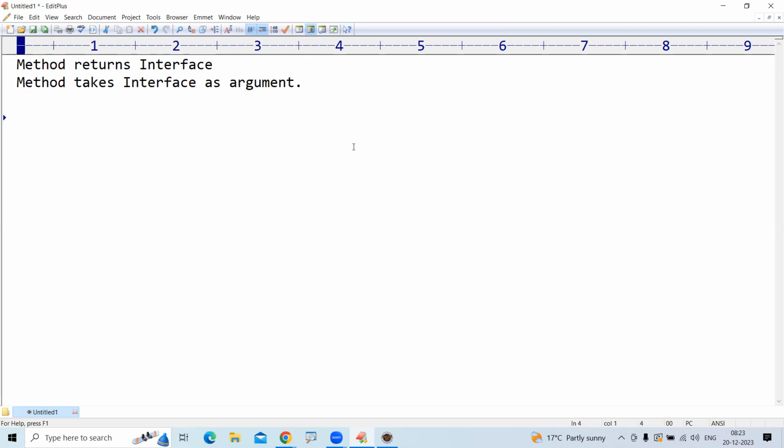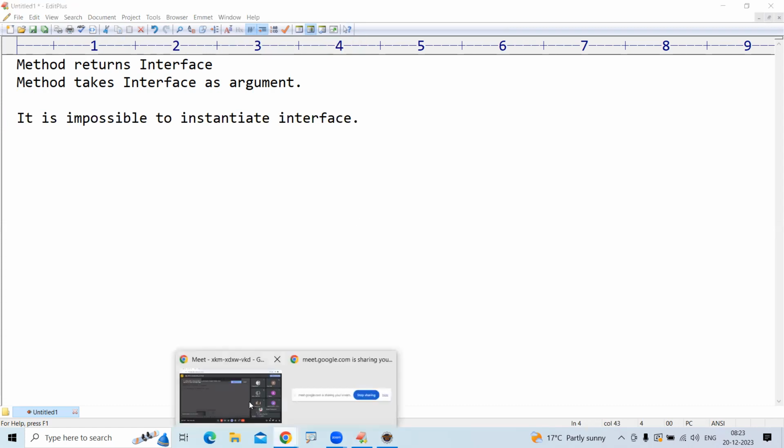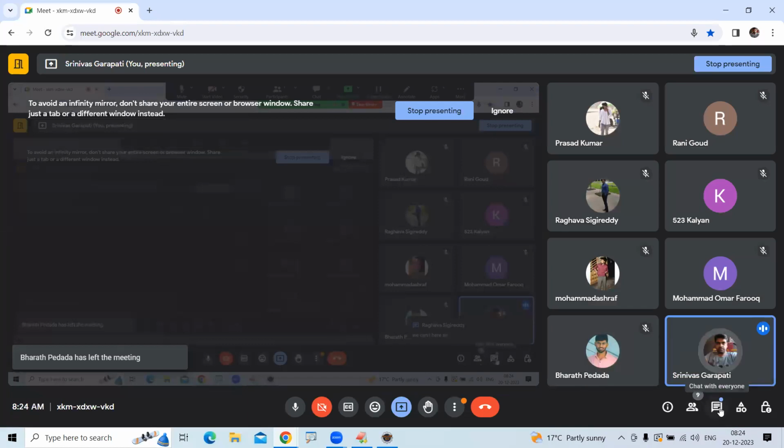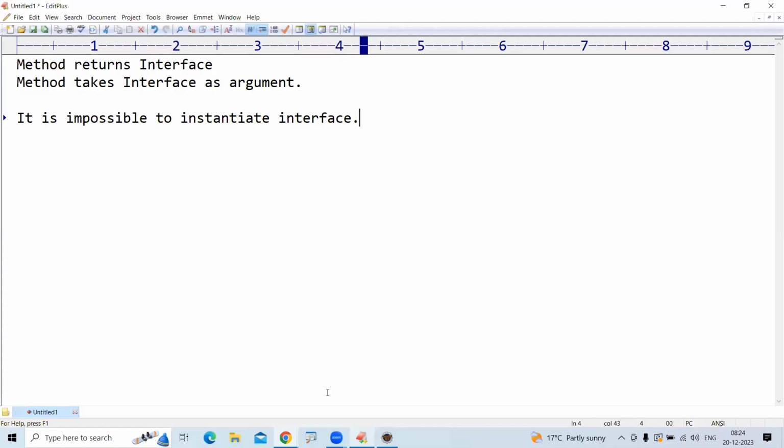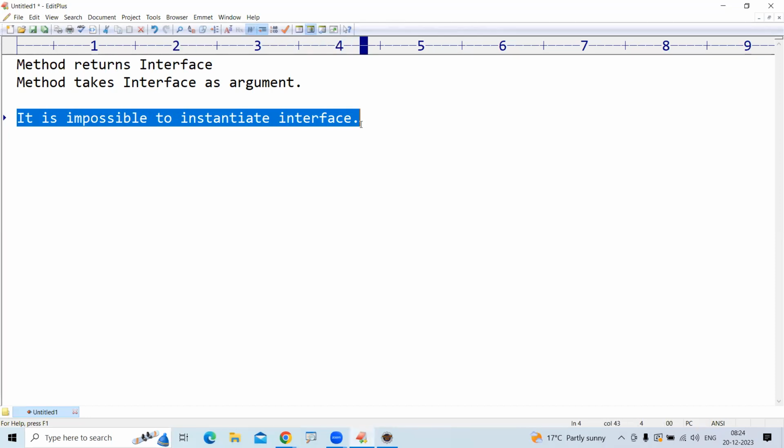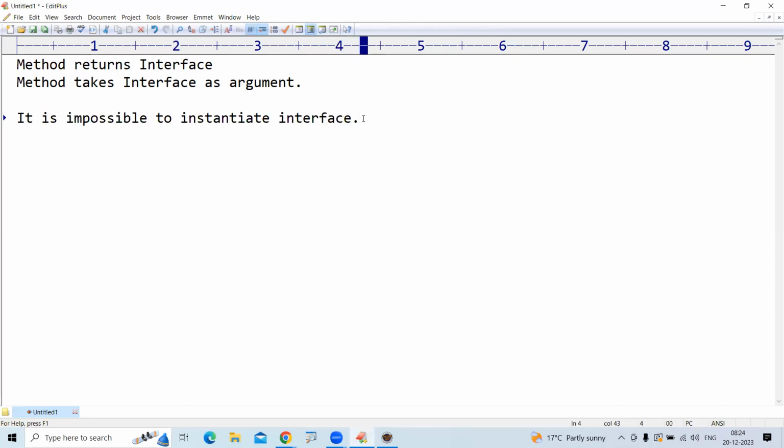First of all, remember, it is impossible to instantiate an interface. It's impossible to instantiate the interface. Remember that point.